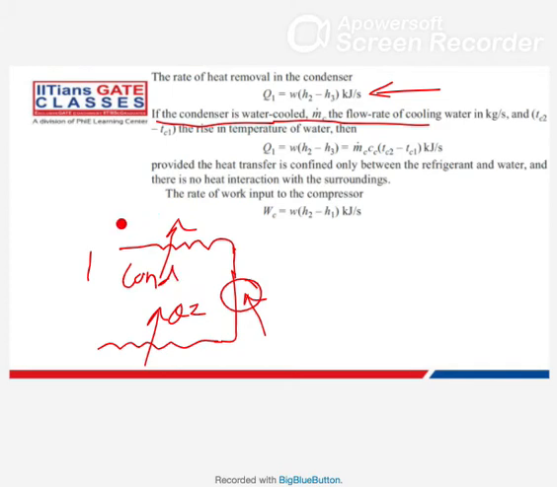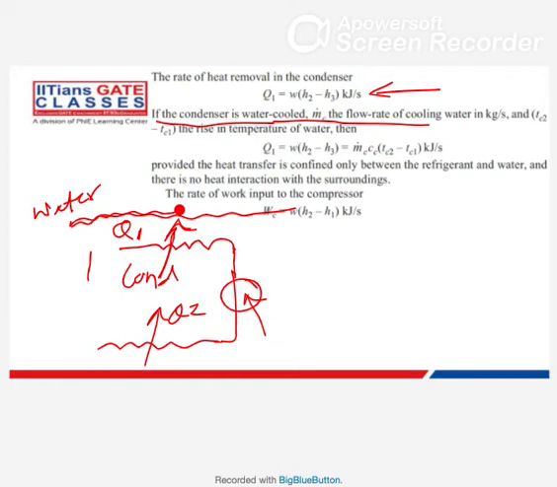Here we are rejecting heat. It may happen that this heat is being taken by some other fluid, or let's say water. Let's say this condenser is water cooled. You are not rejecting this heat to the surrounding; instead, you are rejecting this heat to water.